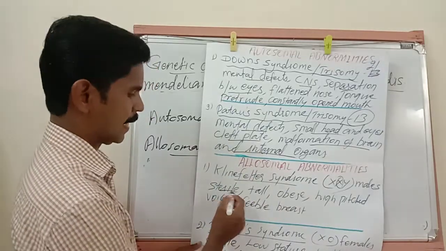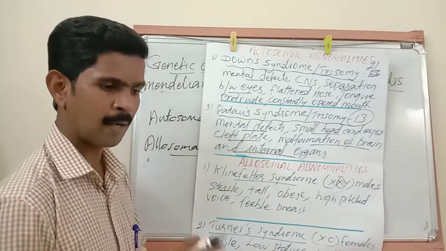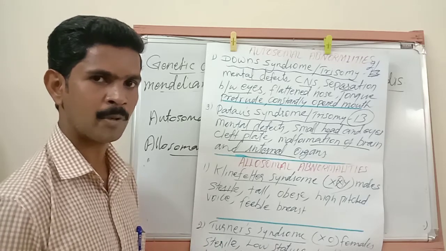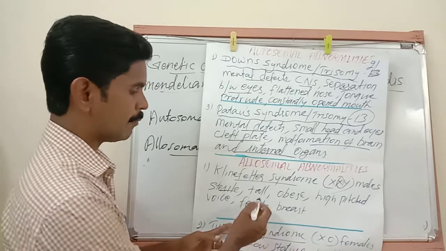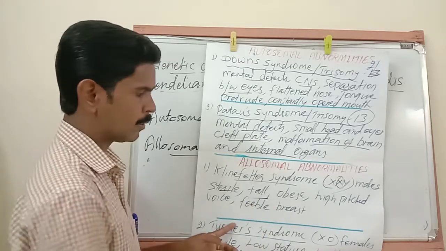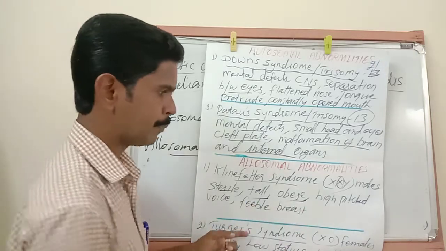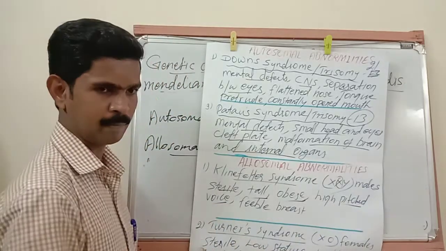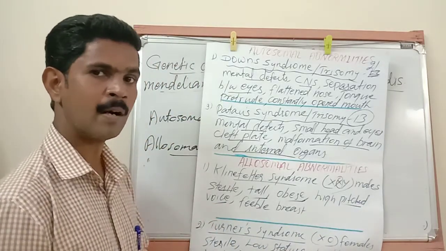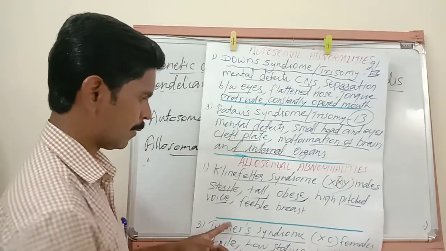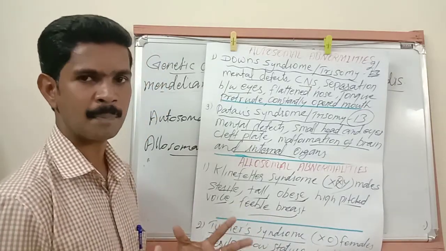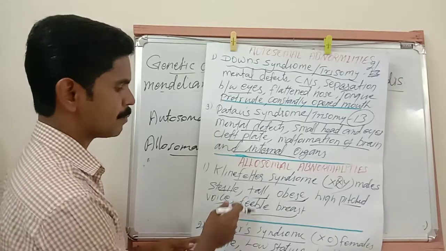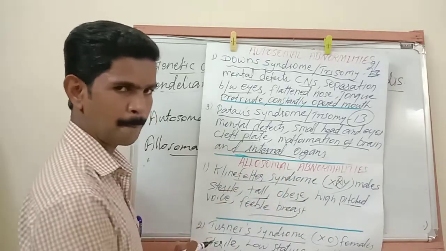Listen: sterile. Sterile means that males are unable to produce young ones. They become very tall. Then obese, stout body. Then high-pitched voice. The voice is entirely different from a normal male. Then feeble breast: a small-sized breast is developed in the chest area. So these are the symptoms of Klinefelter syndrome.